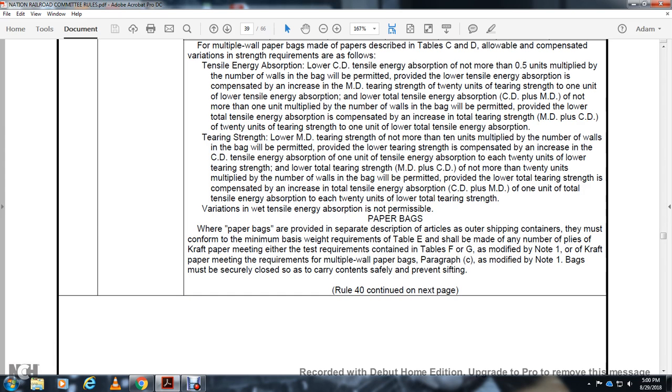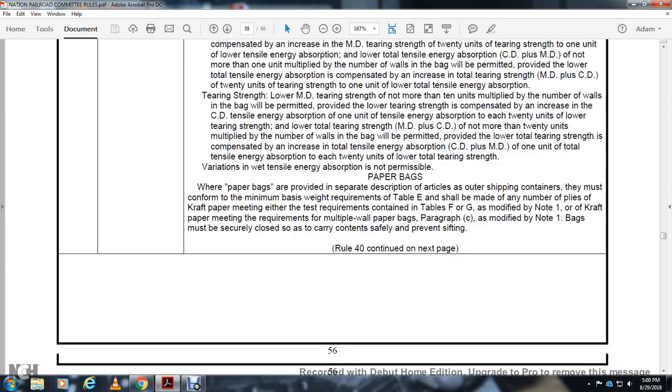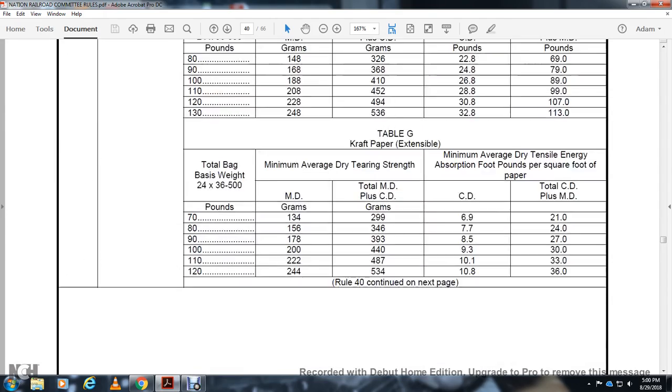All right. Where paper bags are provided in separate description of the article with the shipping container, they must conform with the minimum base weight with a table that you shall be made with the number applied with the kraft paper to be either the test requirements Table F and G made with a note 1 kraft with the paper meeting the requirement of the multiple wallpaper. The paragraph C modified the note 1: bags must be securely closed so to carry the content safely and prevent shifting. And then show the tables.